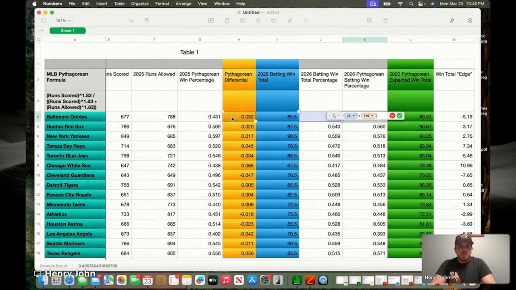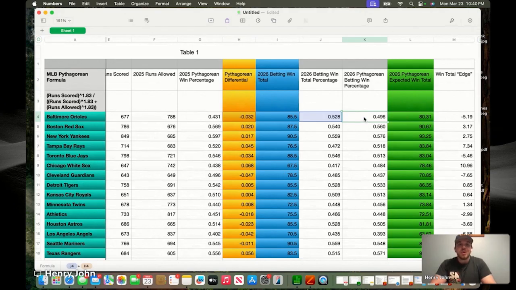We are looking at the differential in addition with our betting market win total percentage. So whatever the book is posting as the line, right? That's considered in the betting market to be the team's plus minus. Like they're going to land right around there if the odds are correct, which, when you're betting, you're assuming that the odds makers know what they're doing.